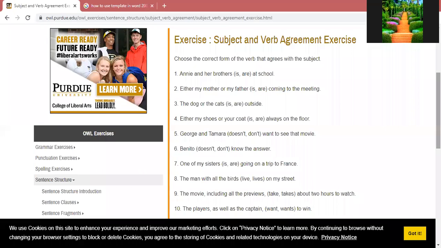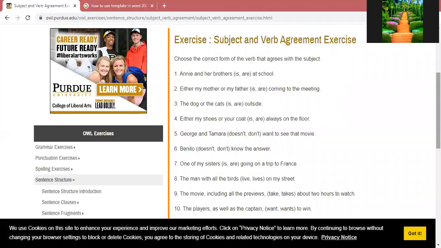Either my shoes or your coat is/are always on the floor. Fifth one, question or the sentence.